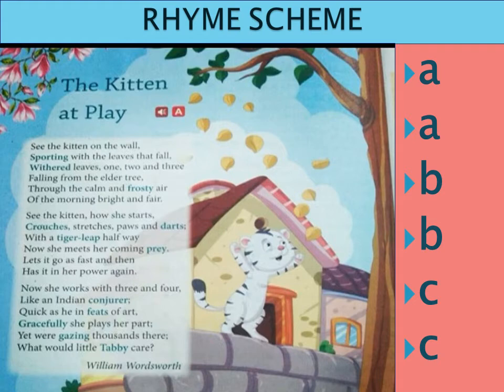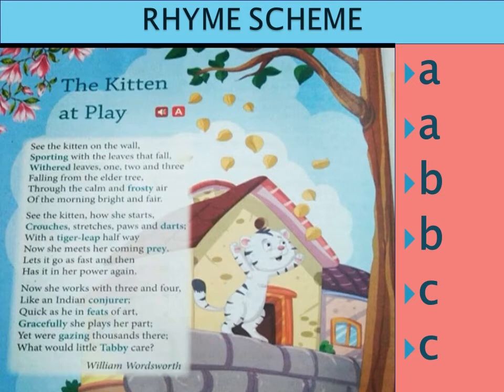So now let us look at the second stanza. See the kitten how she starts, crouches, stretches, paws and darts. With a tiger leap halfway, now she meets her coming prey. Lets it go as fast and then has it in her power again. Now in this stanza, the rhyming words are starts, darts, way, pray, then, again.